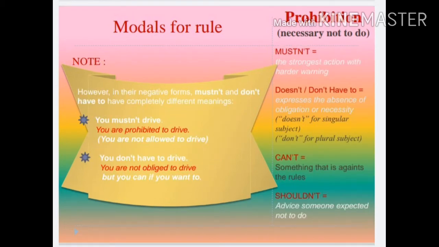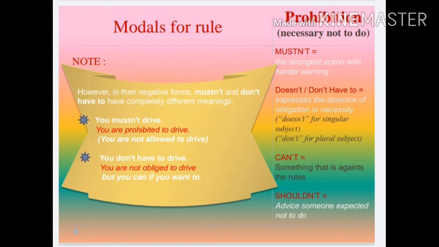Now, the use of modals for prohibition means it is necessary not to do something. There are 4 modals that we can use for prohibition. They are mustn't, doesn't or don't have to, can't, and shouldn't. Between mustn't, doesn't or don't have to, and can't, they are almost similar in meaning. But of course, they are not the same.